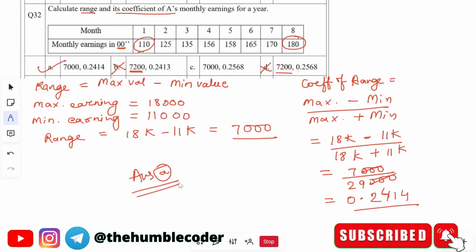And guys, in these types of questions, you will get a similar pattern only. So don't worry, if you have the practice of solving this question and if you remember it, then in the exam also you can solve it, because now you know how to find the range and what the formula is for finding the coefficient. Any question that will be given to us, you can easily find out, and basically the level of question will also be the same. It will not be a very tough question that will be asked to you. Let's now move on to the next question.